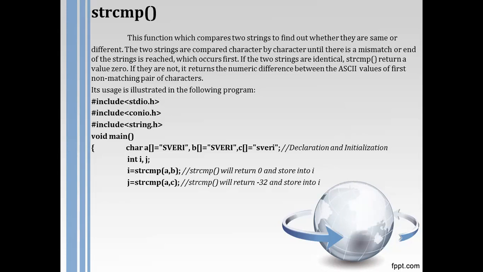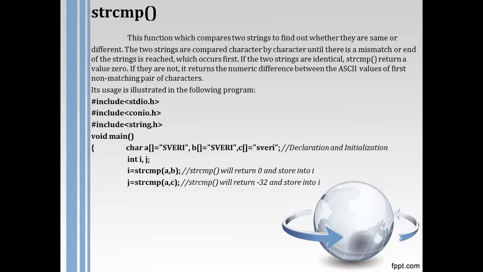The first character of a is capital S and the first character of c is small s. The ASCII value of capital S is different from that of small s. So string compare will calculate the difference between the ASCII value of capital S and small s, and that will be returned to j. It will not compare the next part of the string.